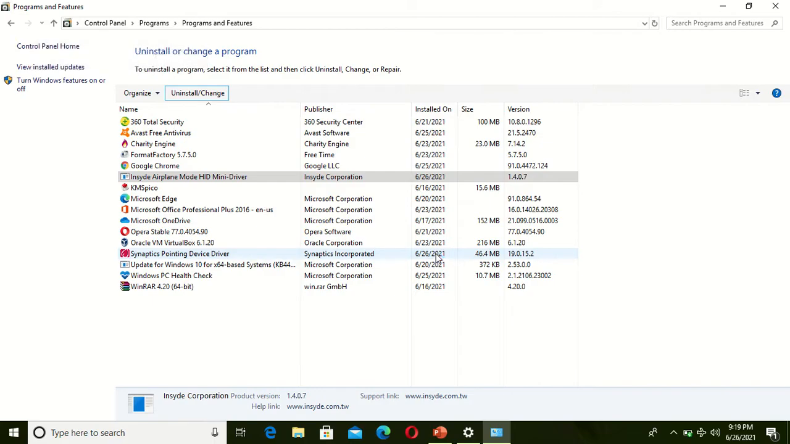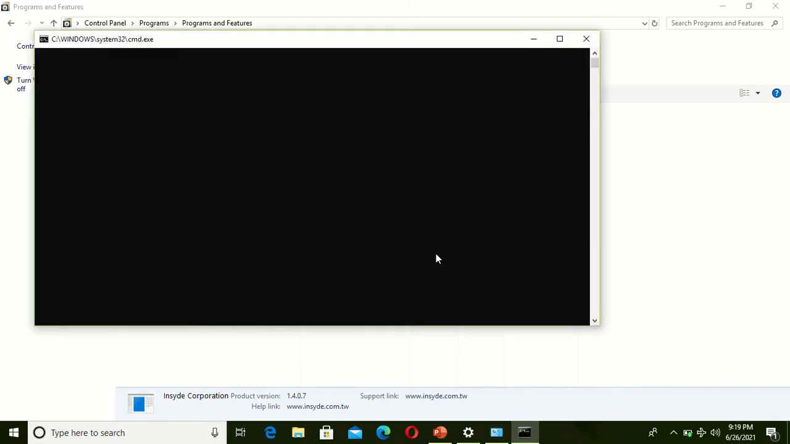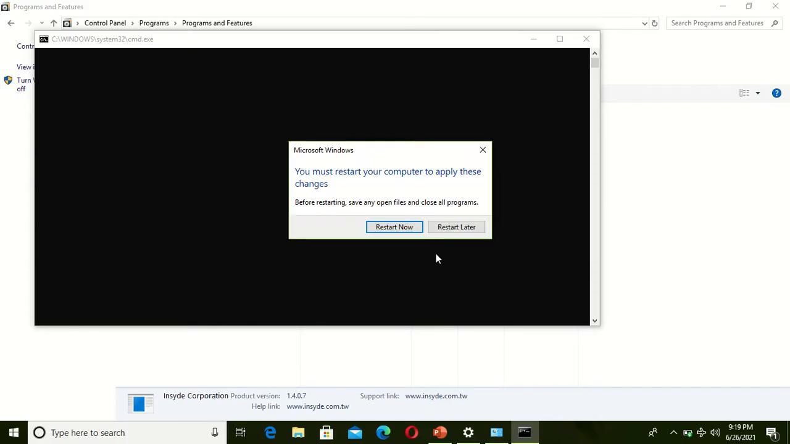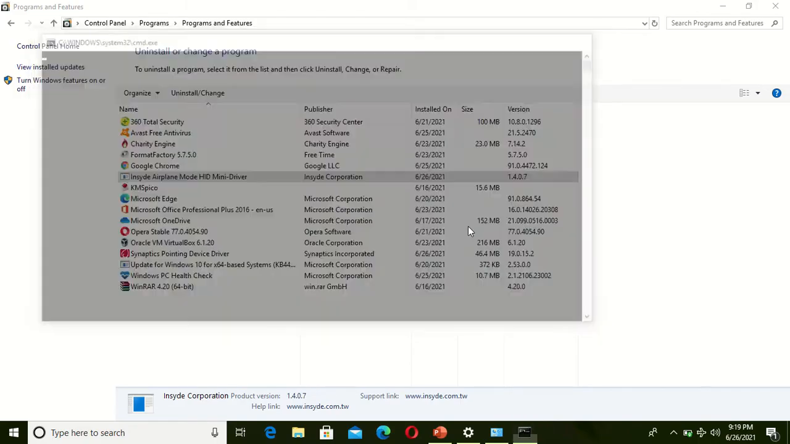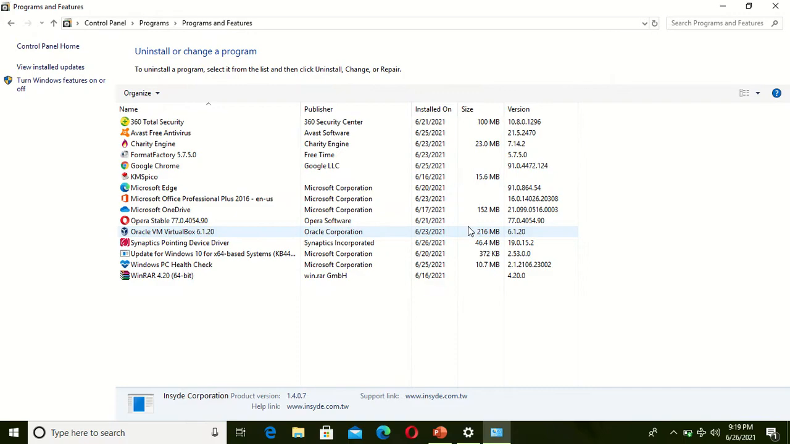Then you see, already. The computer asks us to restart. You can restart now or restart later. It doesn't mean anything here, but then we'll restart.